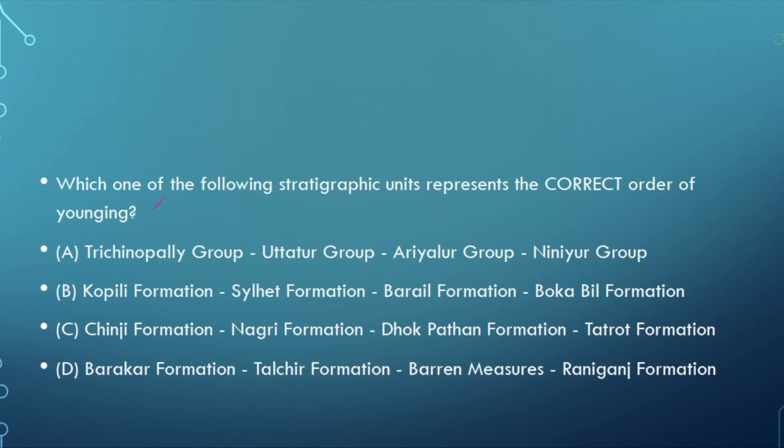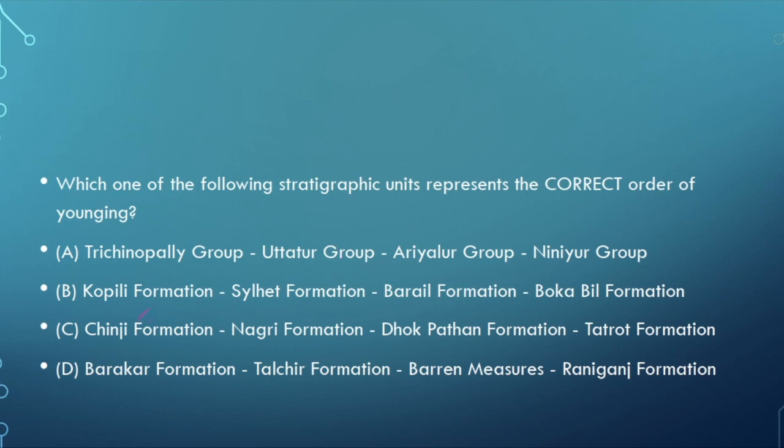Okay, now if you see A, that is Trichinopalli, Utatur, Aryalur and Ninur. These are Cretaceous of Trichinopalli, but the order is incorrect. If we remember, there is a shortcut, that is NATU, but it's actually N-A-U-T. So the short trick is Natu, Ninur, Aryalur, then Trichinopalli, then Utatur.